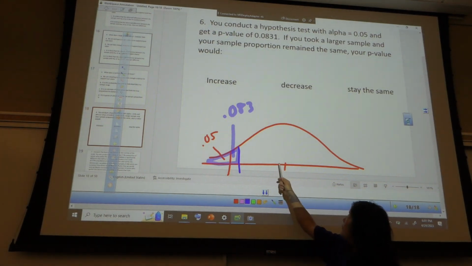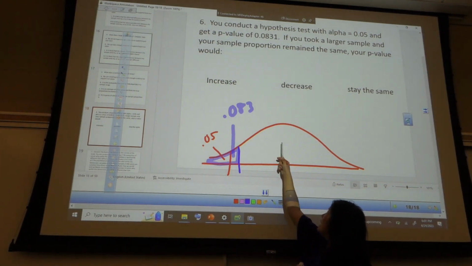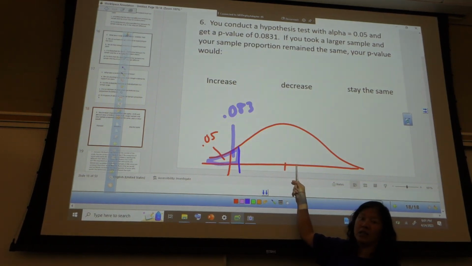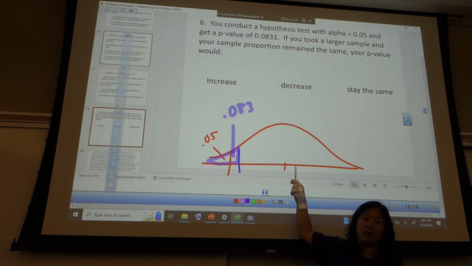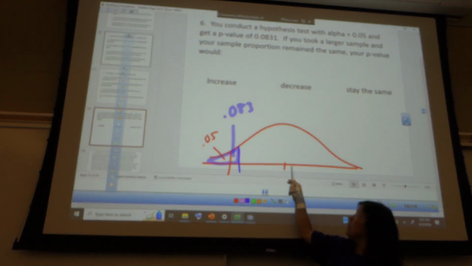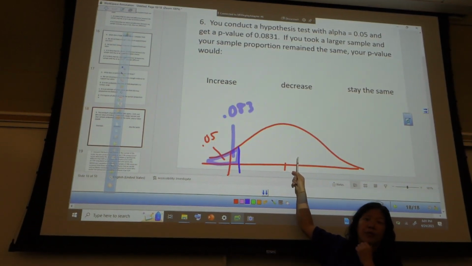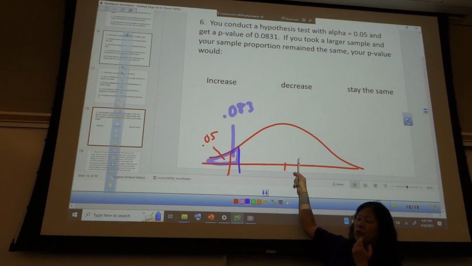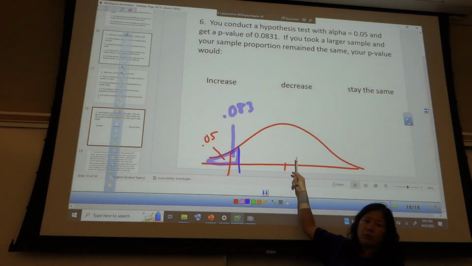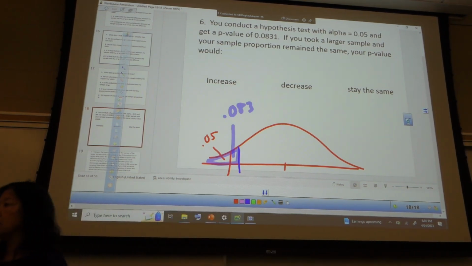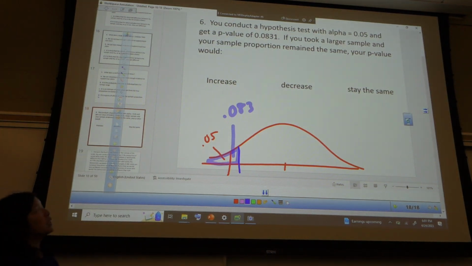If I was here, that's a little bit of evidence, not much. If I'm over here, it's definitely not evidence. In fact, it'd be evidence the opposite way. Does that sort of make sense for folks? So over here, my p-value is greater than 50%. Remember we saw that one time when we had the superintendent who thought her students scored lower than average, but instead they scored higher than average? So 0.083 is some evidence. It's less than 10%, it's less than 15%, but it's not enough evidence.